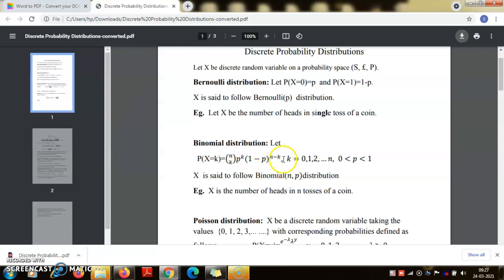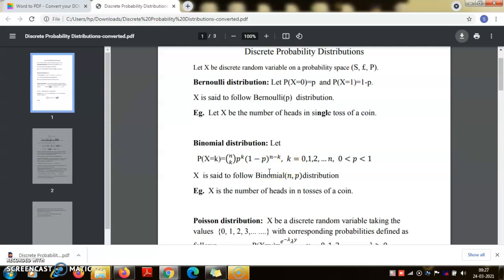Now why are we saying that these are the possible values only? Because if you add them, what is the sum? This is the kth term in the expansion of (a plus b) to the power n, so nCk a to the power k, b to the power n minus k. So what is a here? It is p, and b is 1 minus p. So what is this sum? If you add over all values of k, this is (p plus 1 minus p) raised to the power n, which is 1.